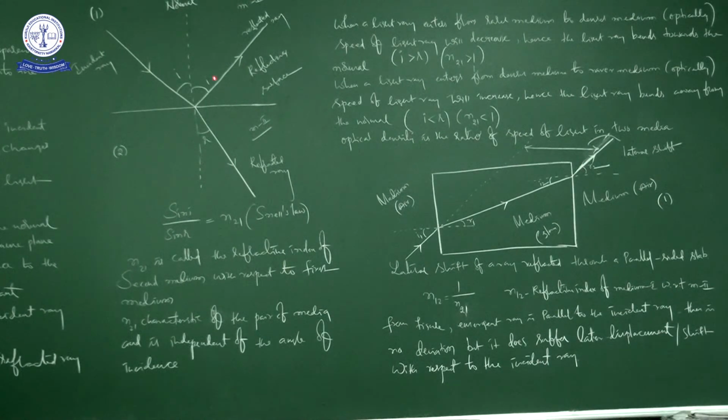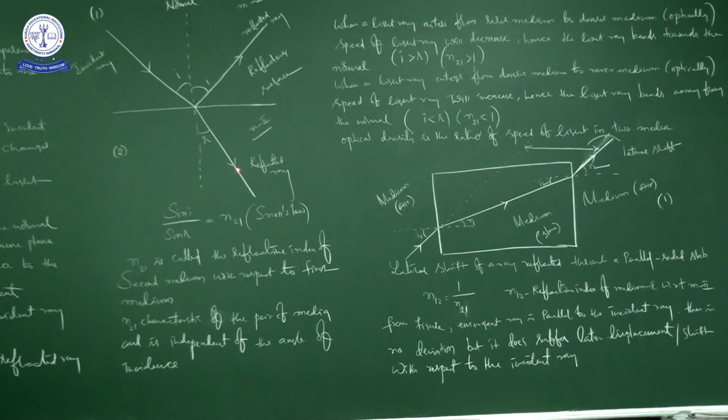So whatever pair of media you want, you can assume. But when the light enters from one medium to another, at the point of separation of both media, it bends. The next question is, how does it bend? Whether it bends towards the normal or away from the normal, that is the next discussion.